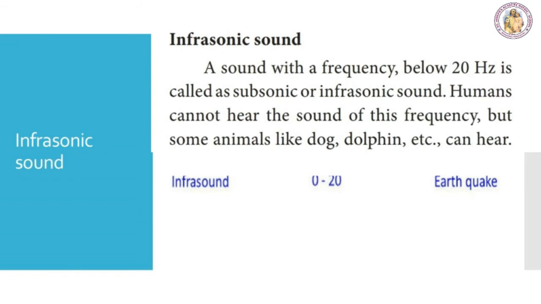Infrasonic sound. A sound with a frequency below 20 Hz is called subsonic or infrasonic sound. Humans cannot hear the sound of this frequency, but some animals like dog, dolphin, etc. can hear. Uses of infrasonic sound. It is employed in the Earth monitoring system. It is also used in the study of the mechanism of the human heart.